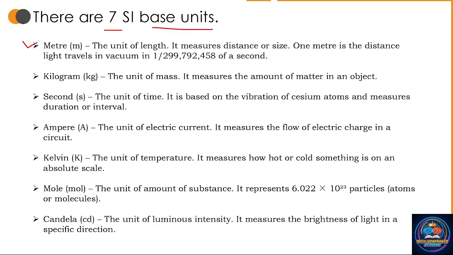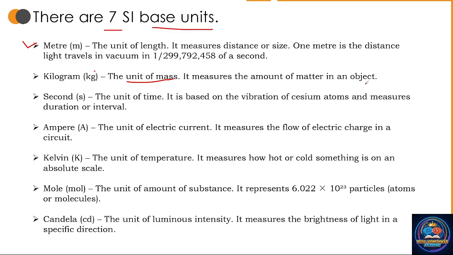And next, kilogram. Kilogram is denoted as kg and is a unit of mass. It measures the amount of matter in an object. For example, you take an object, we don't know how much it holds. Depending upon the weight, we measure that weight. How do we measure? By using gram, kilogram.